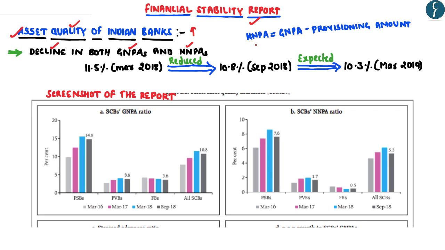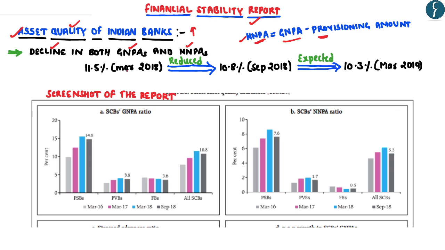It is to be remembered that in one of the earlier DNS videos, I had discussed the differences between the gross non-performing assets and the net non-performing assets, wherein the net non-performing asset is calculated as the gross non-performing asset minus the provisioning amount, that is the amount kept by the banks in order to cover the risk arising from the non-performing assets. So this report has highlighted that both the gross and the net non-performing assets of the banks have seen a decline.